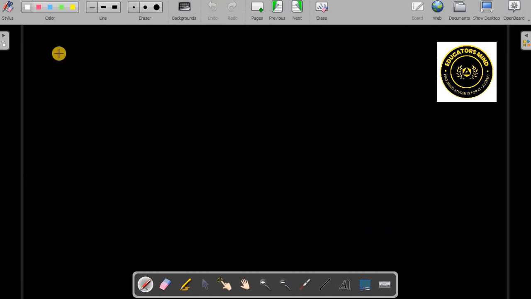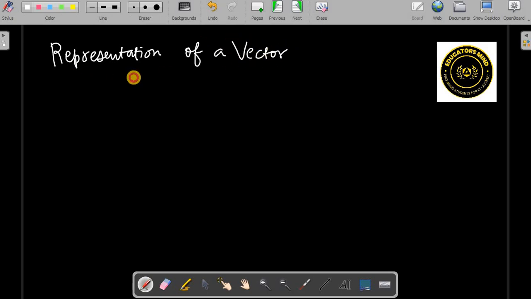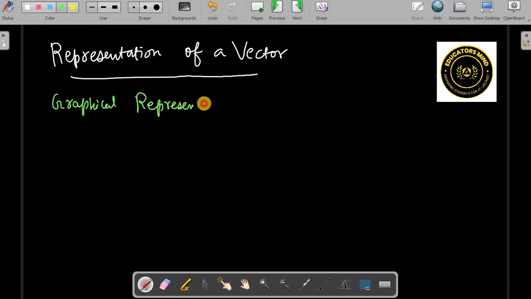Now we should know about representation of a vector. How do we represent a vector? So it's a vector quantity, so there is a graphical representation. So on a graph, we can represent it.